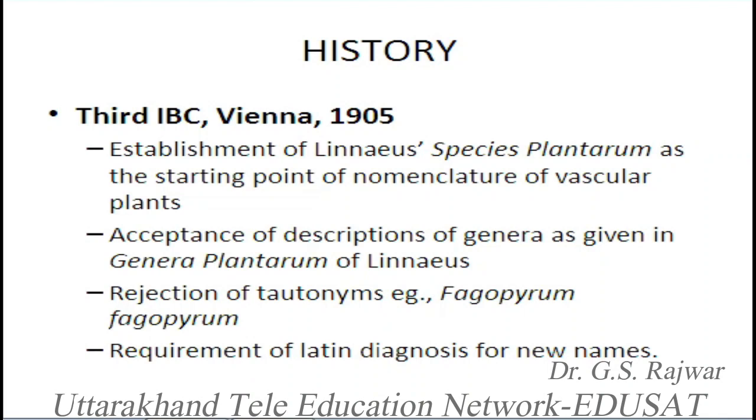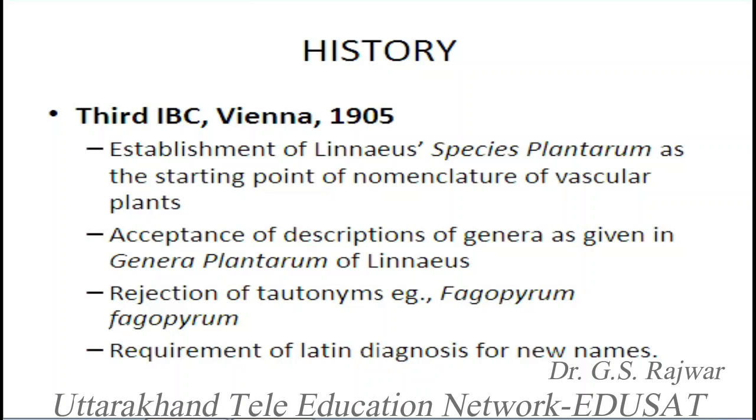The first rule passed in this congress was the basis of the Vienna edition of the International Code of Botanical Nomenclature. The work of Linnaeus called Species Plantarum was established as the starting point of nomenclature for vascular plants. Another important decision taken by this congress was the acceptance of descriptions of genera as given in Genera Plantarum of Linnaeus. So the two books of Linnaeus, Species Plantarum and Genera Plantarum, were given importance and were followed as such for naming the plants.